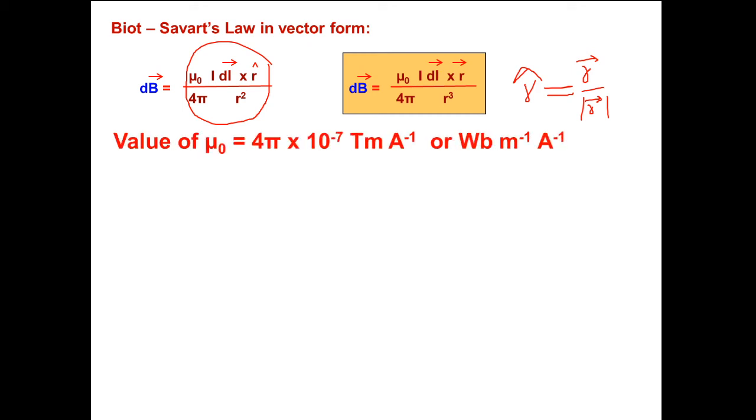The value of mu naught is equal to 4 pi into 10 to the power minus 7 Tesla meter per ampere, or Weber per meter per ampere. So from numerical point of view, we can write mu naught by 4 pi is equal to 10 to the power minus 7 Tesla meter per ampere.